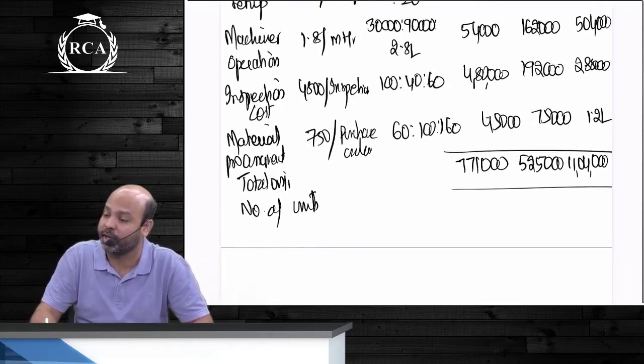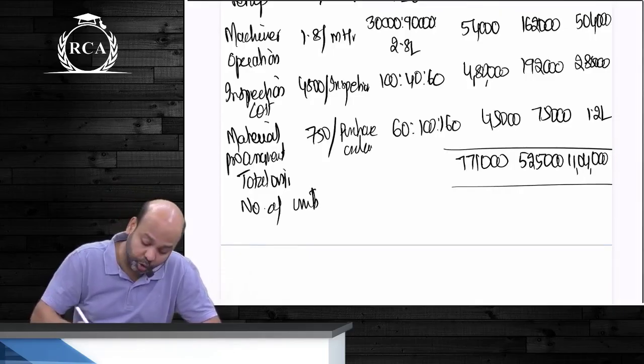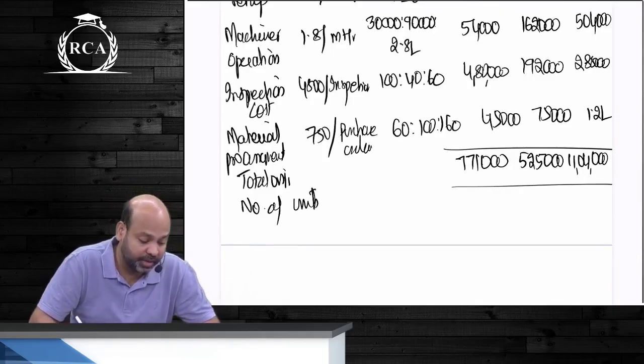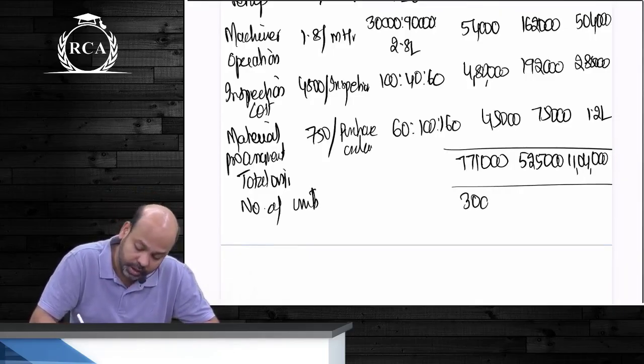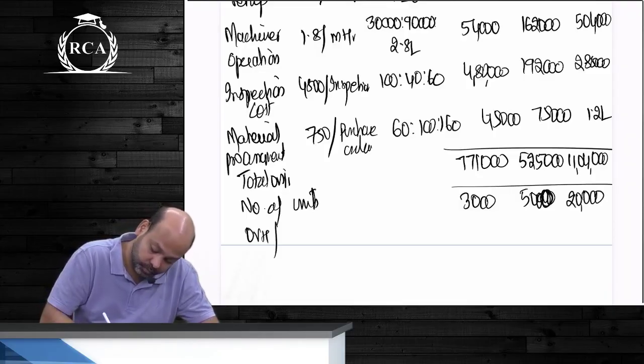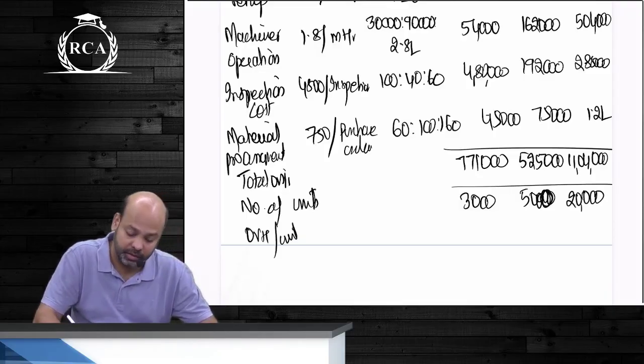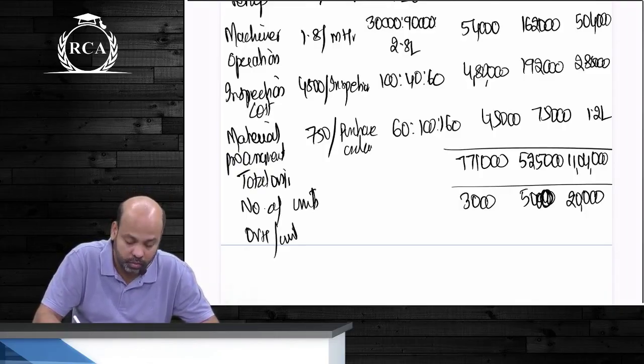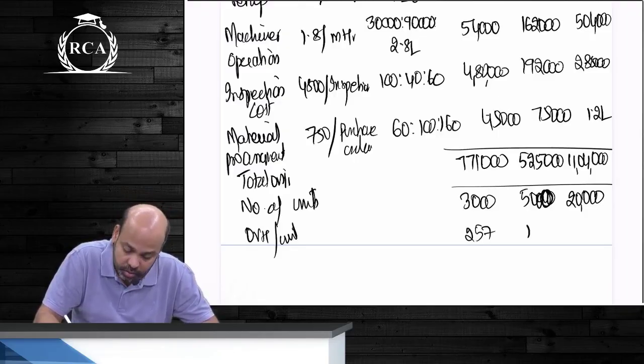So you can also add direct material per unit and direct wage per unit. Number of units, how many, beta? 3,000, 5,000. How much is the overhead per unit? 7,71,000 divided by 3,000, beta. 257. And the last one, 55.